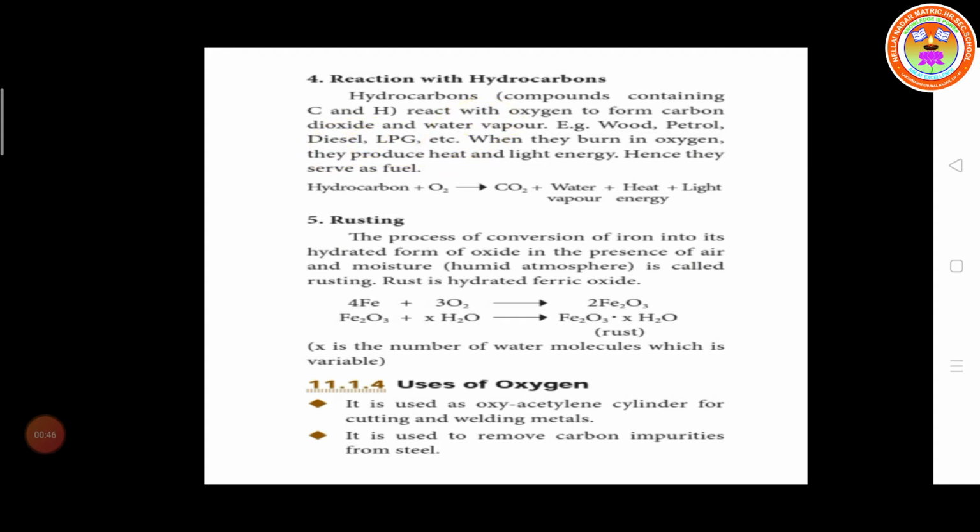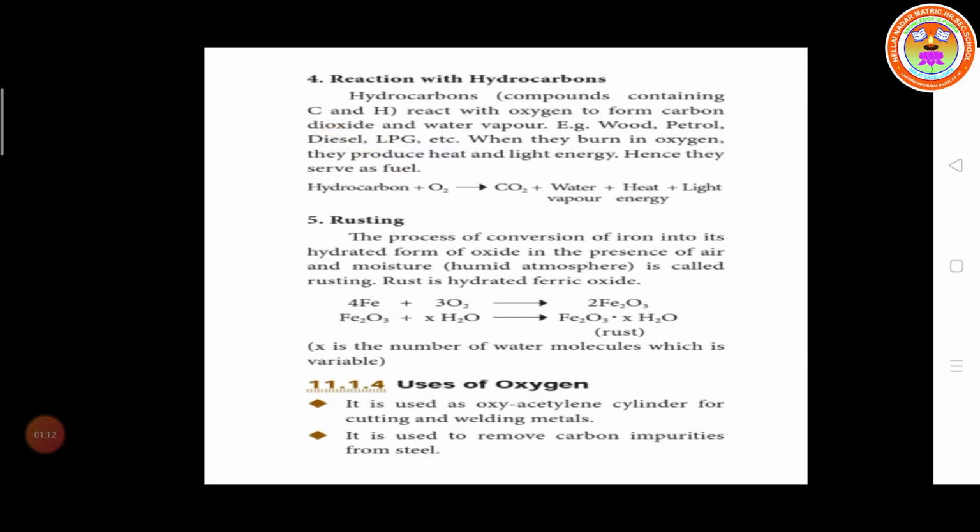All kinds of fuel, petrol, diesel, are made up of hydrocarbon. When the hydrocarbon is burned with oxygen, it is converted into carbon dioxide and water vapor. For example, wood, petrol, diesel, LPG, etc.